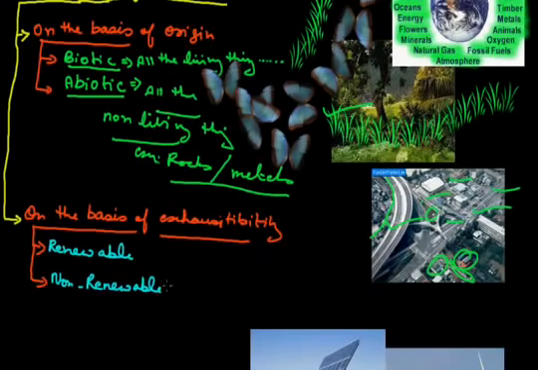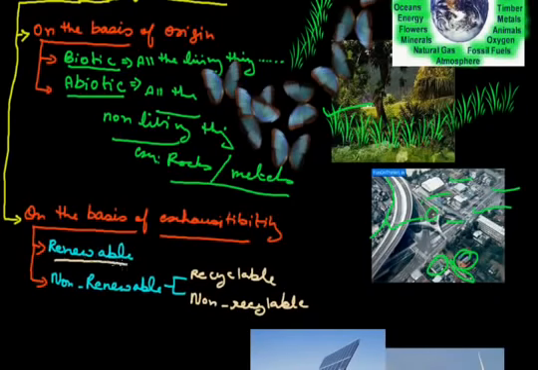Non-renewable resources are again of two types: recyclable and non-recyclable. So let us understand resources on the basis of exhaustibility.